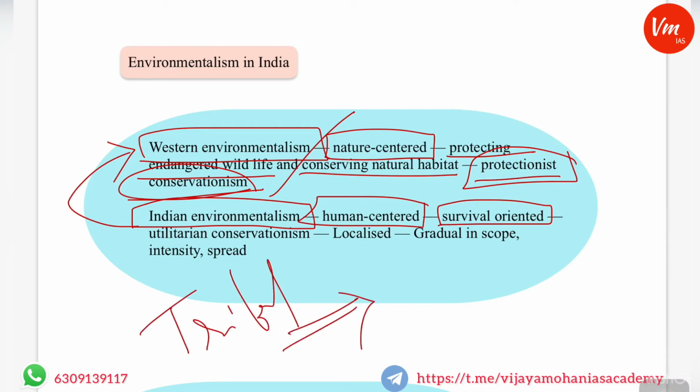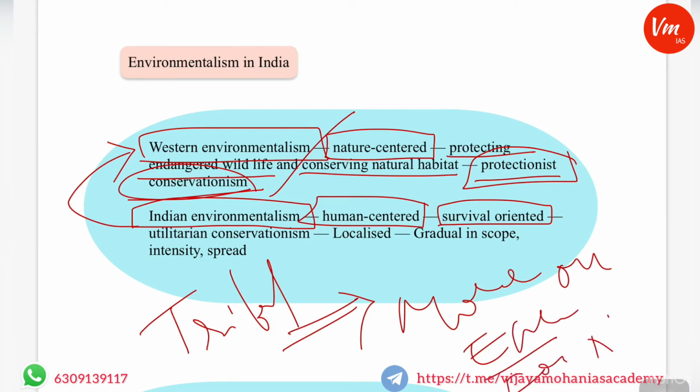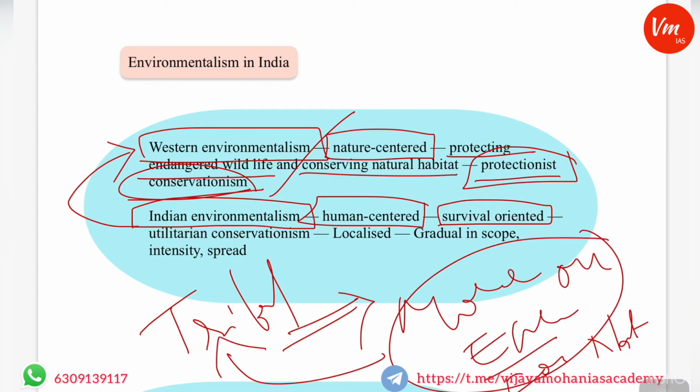are dependent more on environmental resources, forests and natural resources. So the natural resources or environment aspects are very much intertwined in the lives of the tribals and forest dwellers living in India.